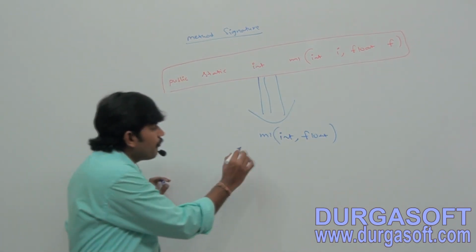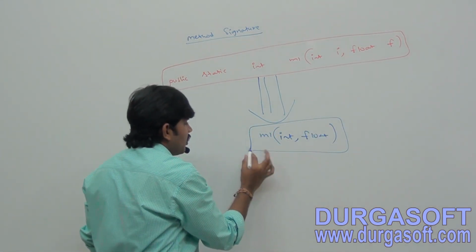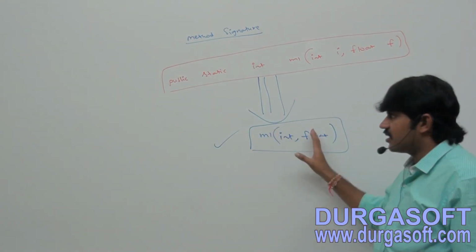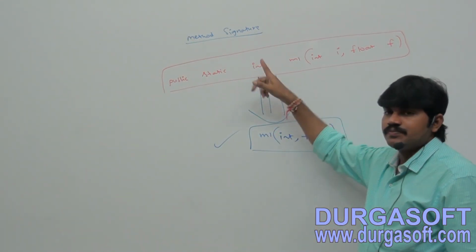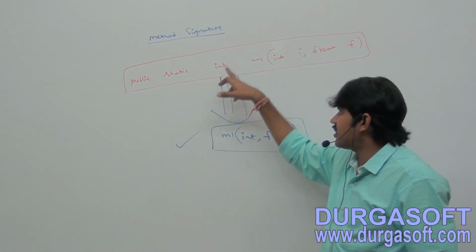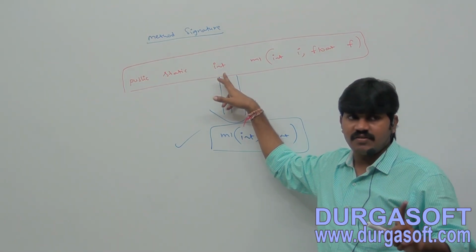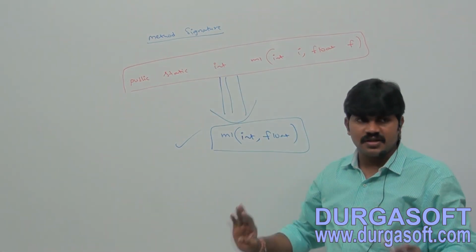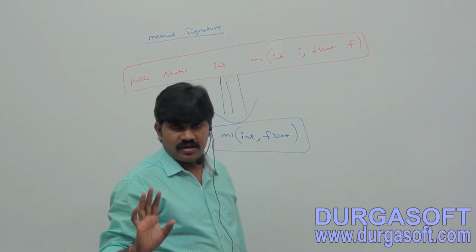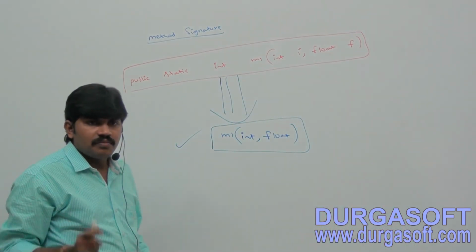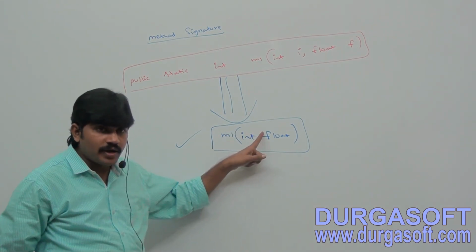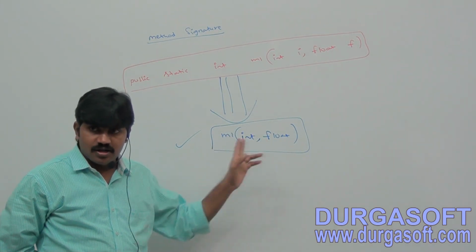That's all. Return type is not part of method signature, but in C or C++, return type is also part of method signature. In Java, return type is not part of method signature. Modifiers are not part of method signature. So in Java, method signature consists of method name followed by argument types.